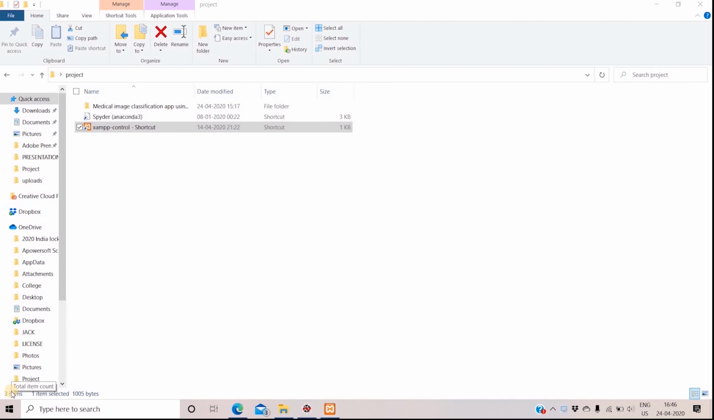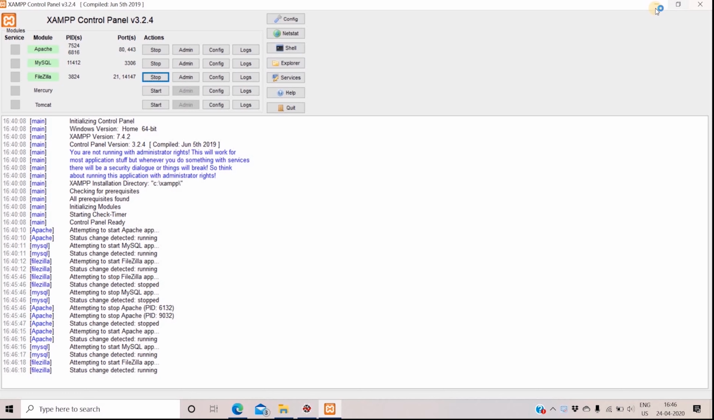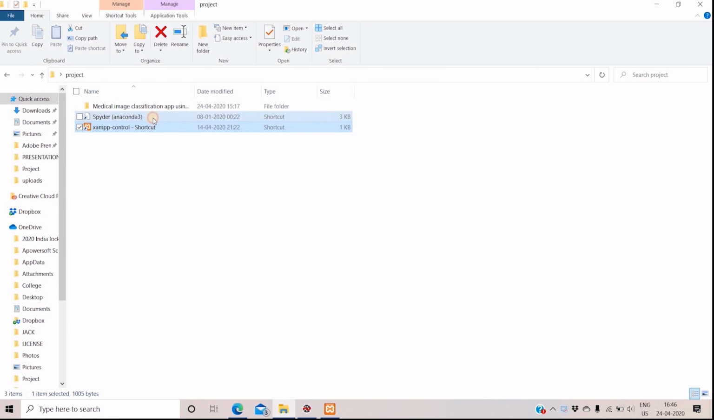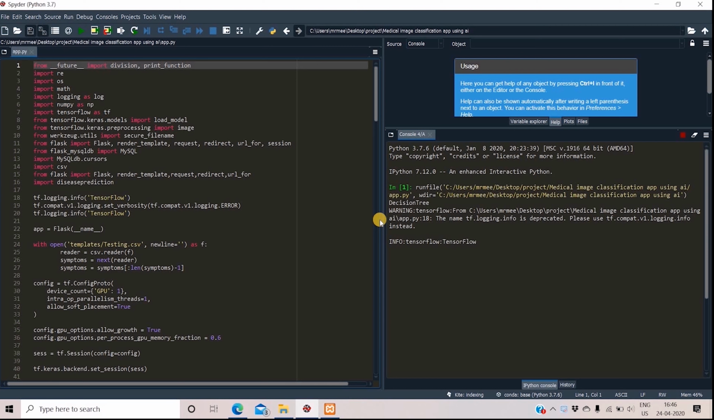Hello everyone, myself Mudra Nayak. Today I am going to show you how our project works. Let's start the XAMPP application, because our login, logout and feedback are based on MySQL. Start Apache, MySQL and FileZilla. Now we will open the Spyder application. Spyder works as an IDE for the Python language. Now let's run our project. It will take some time to load TensorFlow. TensorFlow is an open source library for numeric computation that makes machine learning faster and easier.